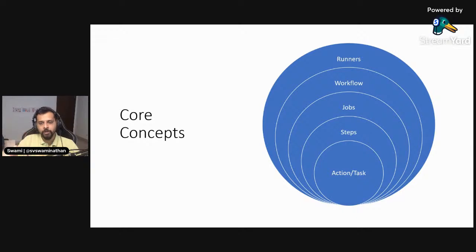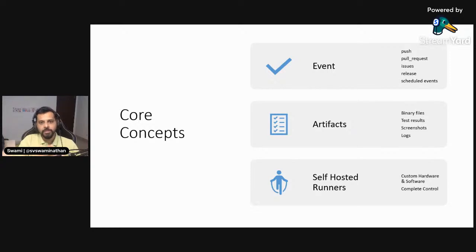But net, you have an option to run all these things on the cloud, or you also have an option if you want to have full control of the runners. You can very well do that by using something called self-hosted runners, right? So just to recap, the runner is the one which is going to execute the workflow, and within that workflow is where you'll define multiple jobs, and within the jobs is where you'll define multiple steps, and each step could have multiple actions, right?